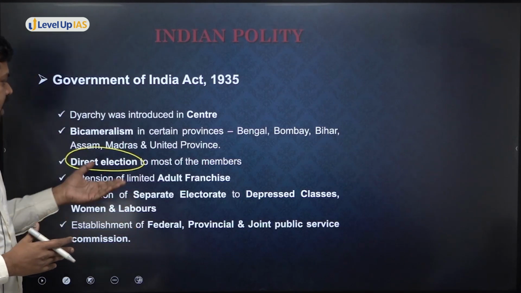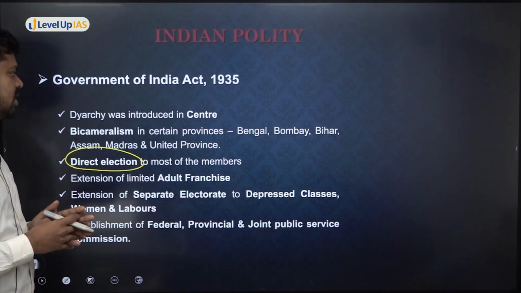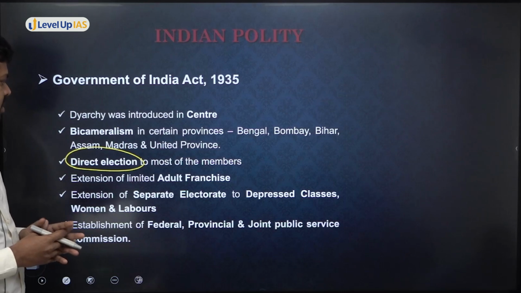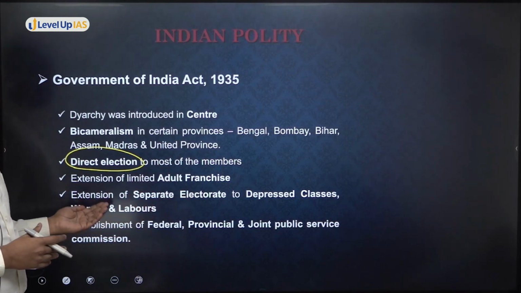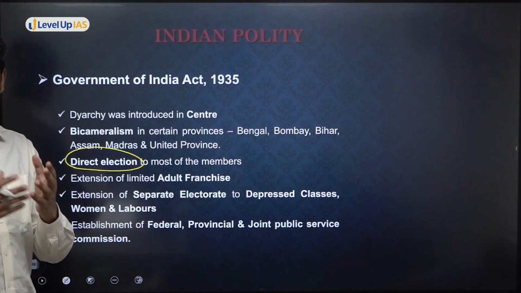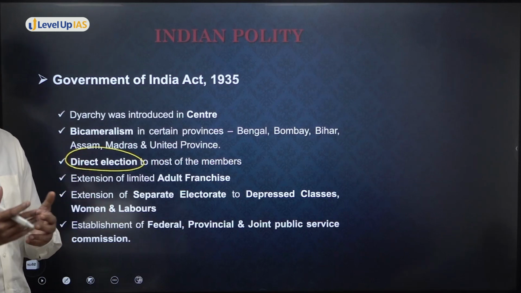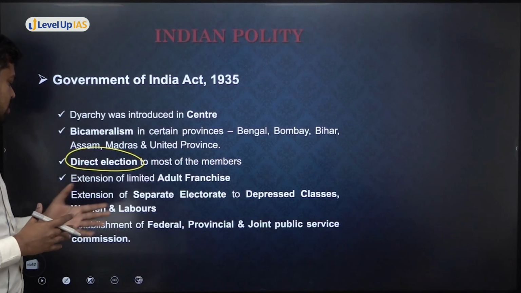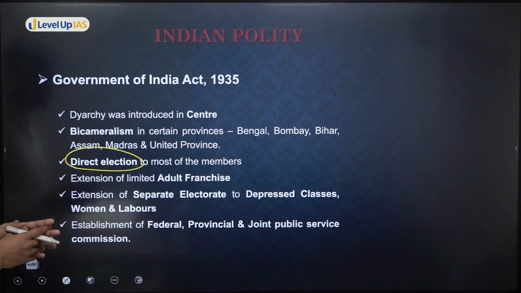In fact, this was very much opposed by Gandhiji and others, but anyway, they further extended it not only to the depressed classes, but to women and to laborers. There was class division, gender division, caste division also. So this was complete divide and rule, with which the Indians were not happy.